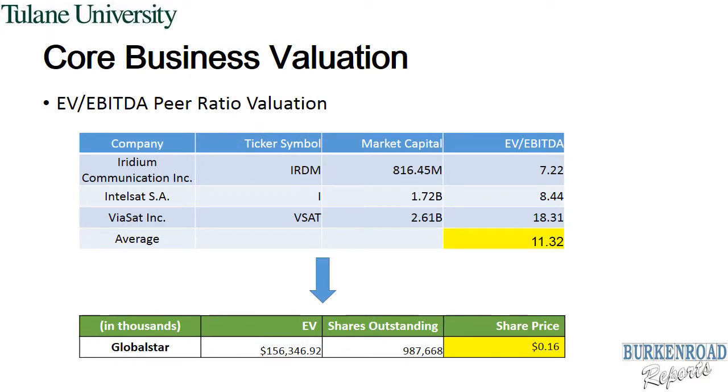For the company's main satellite business, we used a peer multiples method in which we use enterprise value to earnings before interest, taxes, depreciation, and amortization. We used this ratio since it was very hard to value Globalstar based on any other metrics since the company has had consistent negative earnings. We found the core business value to be 16 cents, and we added this to the spectrum value to find an overall share price of $3.08.